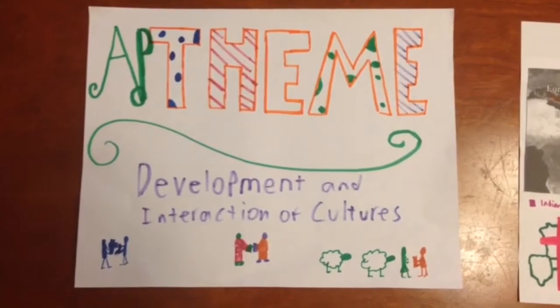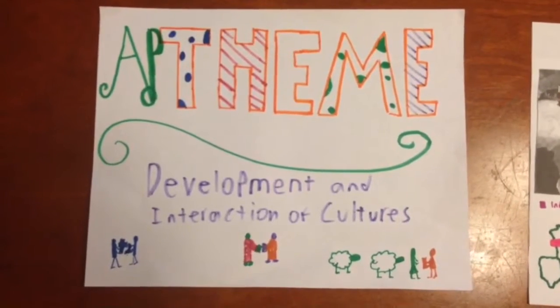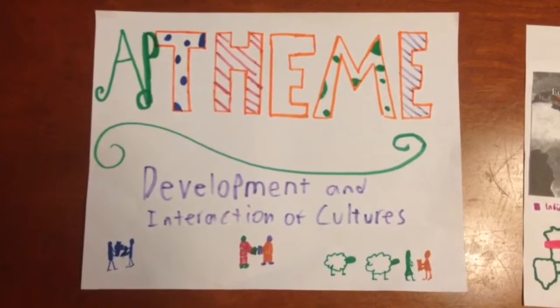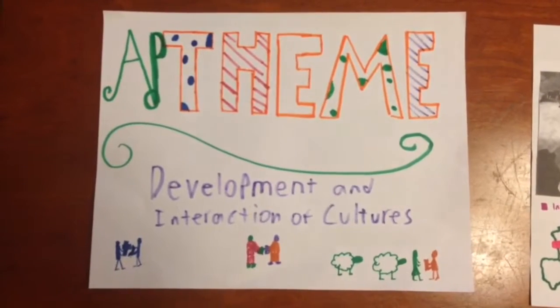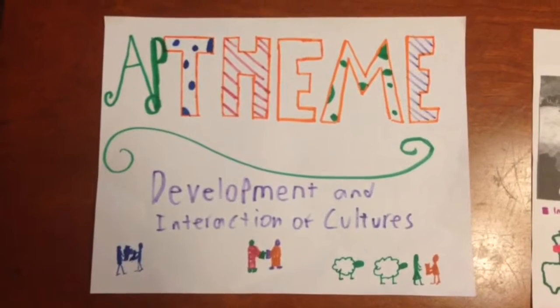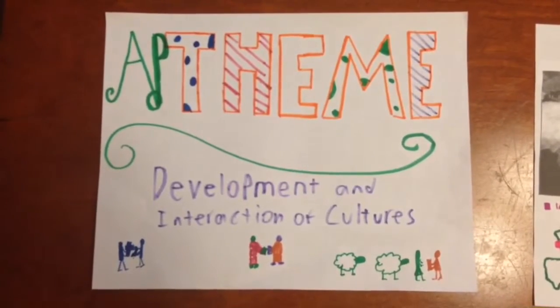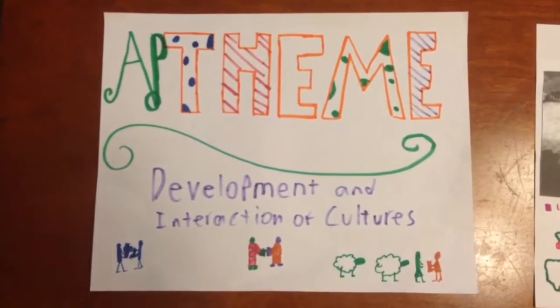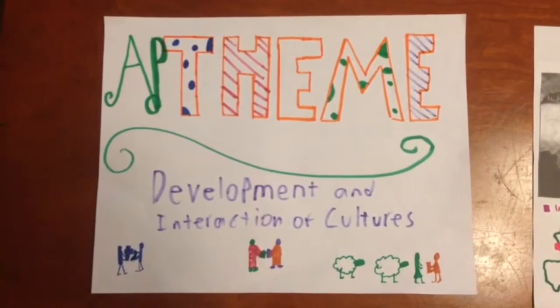The AP themes are universal and can be applied to any time period. The one theme that is exemplified greatly from 600 CE to 1450 CE is the development and interaction of cultures. This time period is defined by the large spread of religions and an increase in trade.